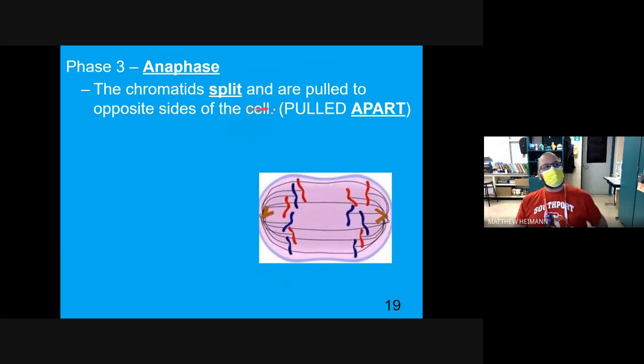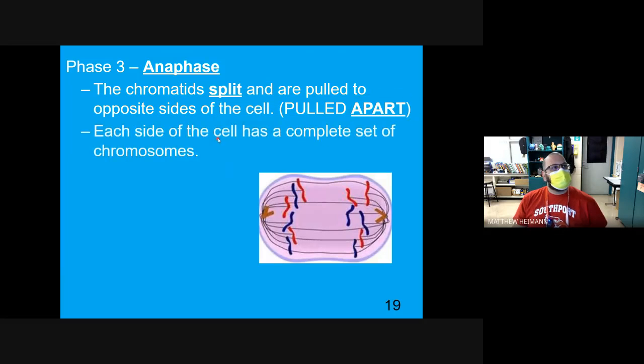So the chromatids split and are pulled to opposite sides of the cell, pulled apart. Each side of the cell has a complete set of chromosomes. So they were duplicating and now they're splitting apart here.